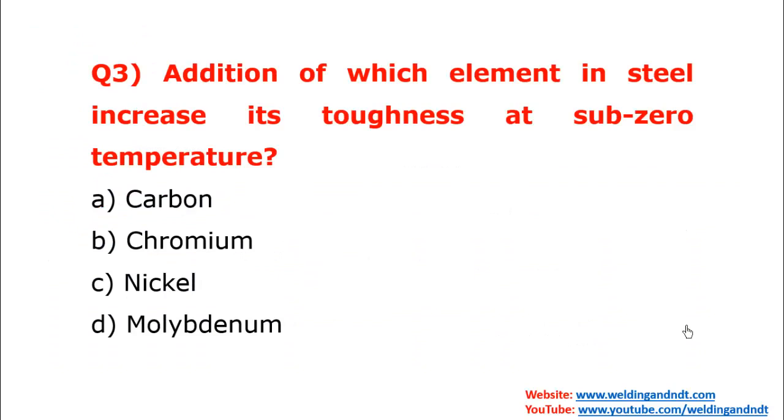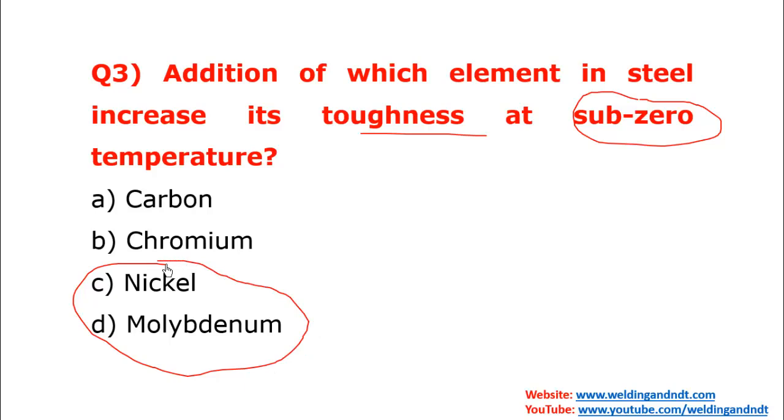Now question number 3, addition of which element in steel increases its toughness at sub-zero temperature? So sub-zero temperature means temperature less than 0 degrees Celsius, means in cold conditions. So see, nickel and molybdenum, these both increase the toughness of steel, but at lower temperature or cold conditions, nickel increases the toughness, and at elevated temperature molybdenum increases the toughness. So at sub-zero temperature, nickel will be the correct answer.